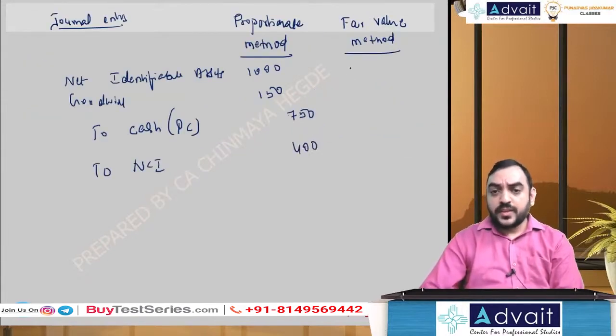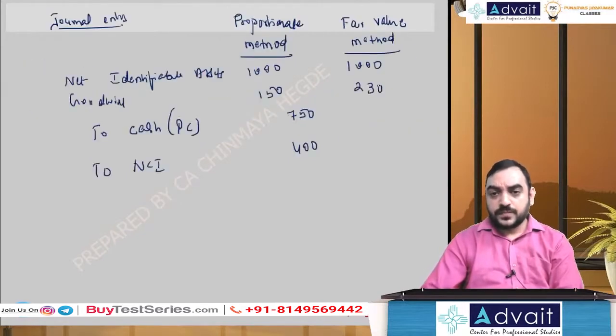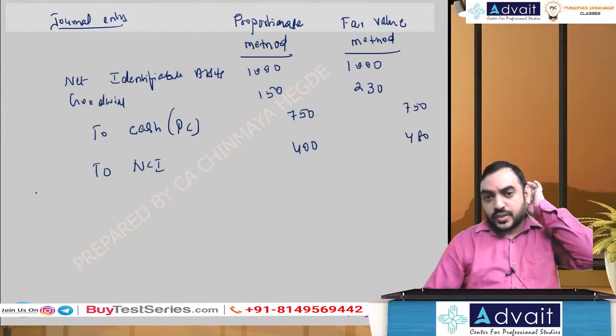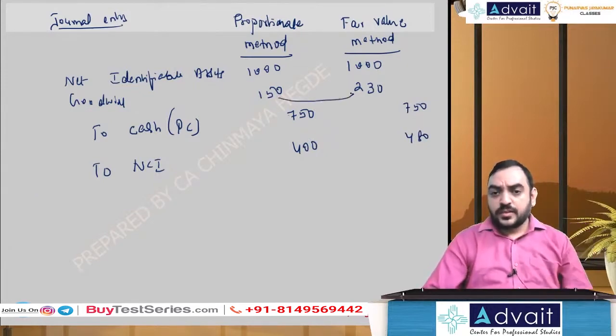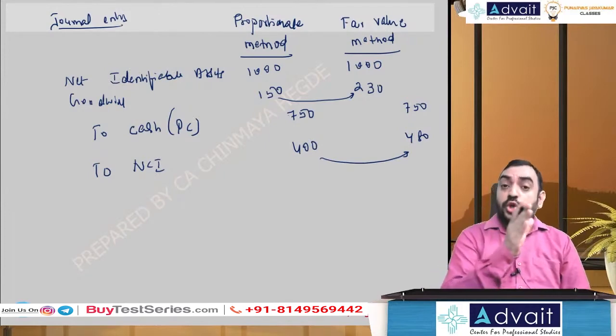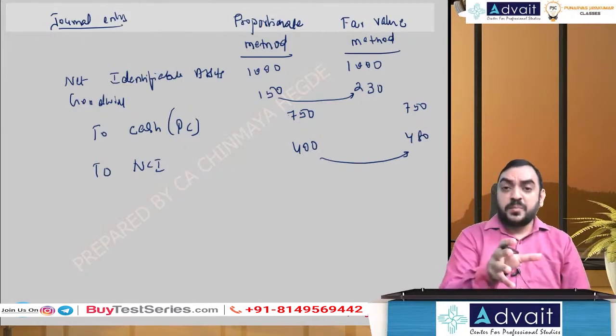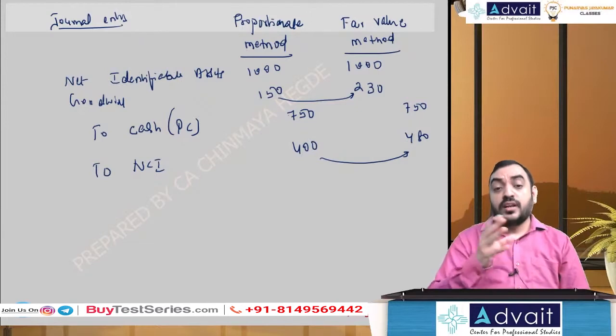Under fair value method, net identifiable asset is 1000, goodwill is 230, to cash is 750, and NCI is 480. So you can see the difference in goodwill arising because of the difference in NCI. In proportionate method, goodwill only relates to holding company share, but in fair value method, goodwill relates to holding company share as well as goodwill related to NCI share.